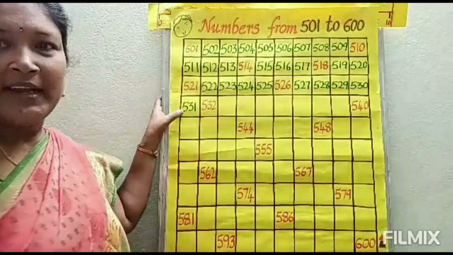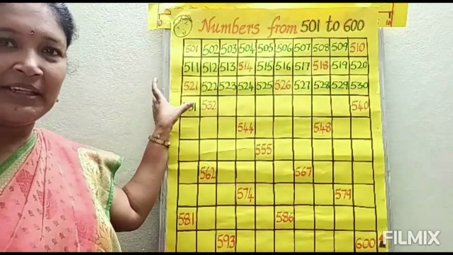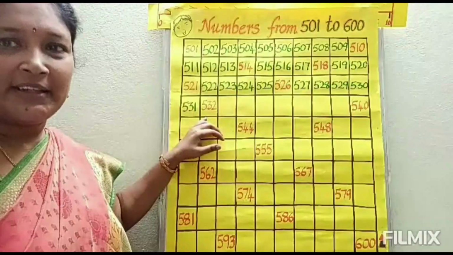531. After 531, which number will come? 532.